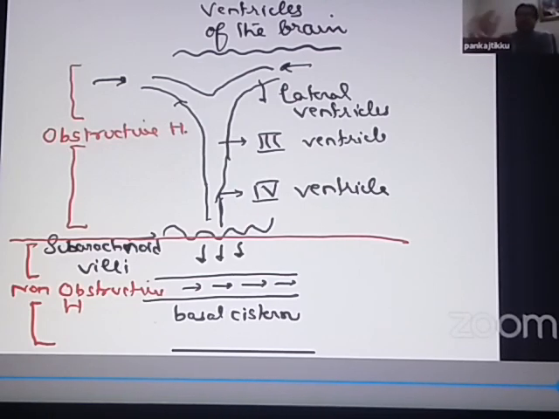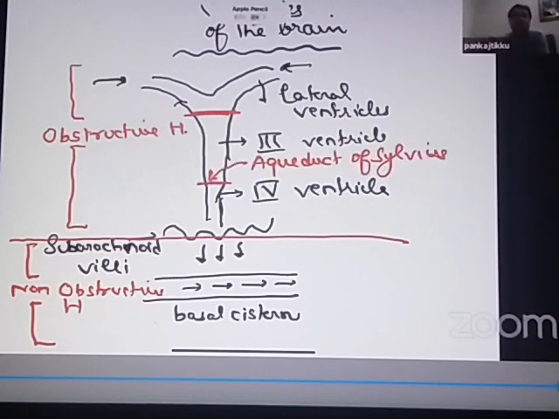So the obstruction can occur either at the level of the foramen of Monro, which is the exit point between the lateral ventricles and the third ventricle, or at the level of the aqueduct of Sylvius. You know what is the aqueduct of Sylvius? It is the part between the third ventricle and the fourth ventricle.